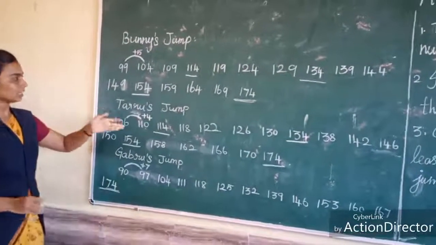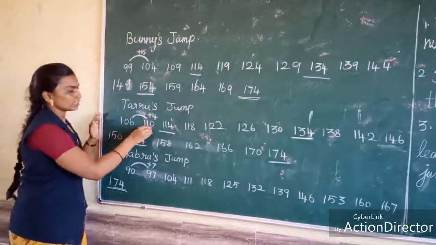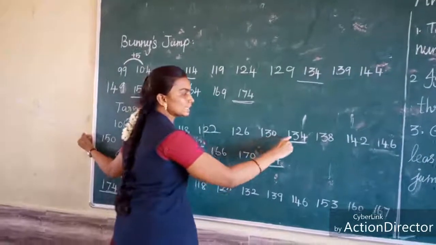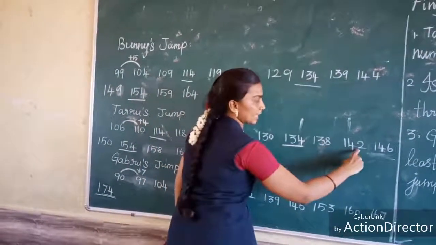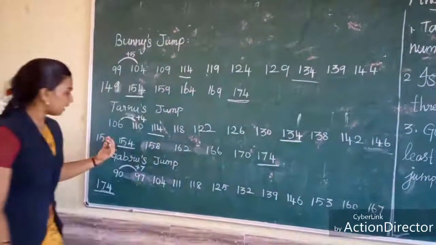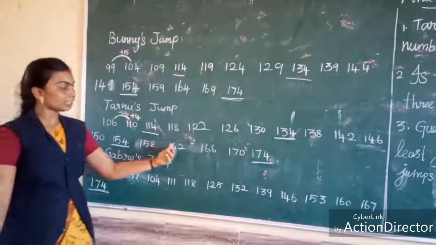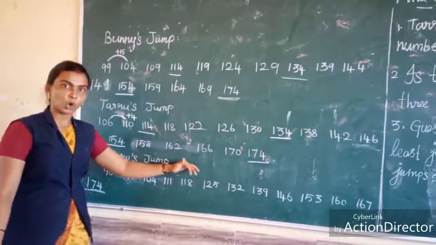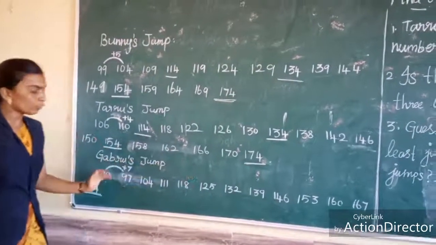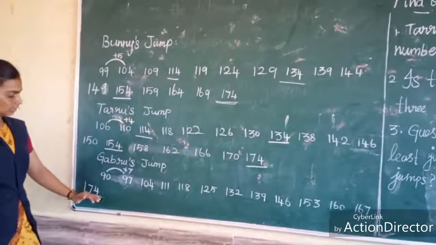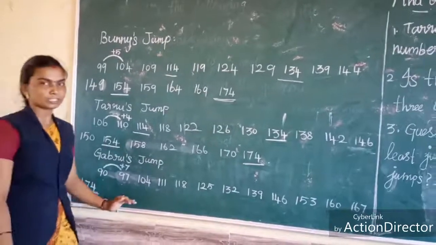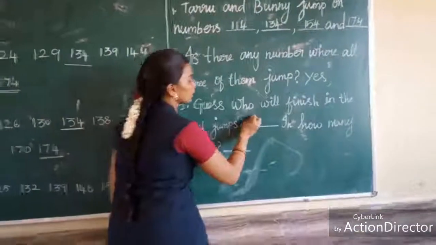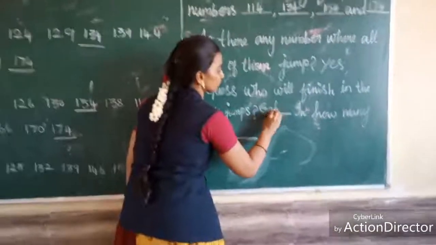Okay. See here, Taru reached. First jump, second, third, fourth, 5, 6, 7, 8, 9, 10, 11, 12, 13, 14, 15, 16, 17. That is more than 12. So who finished in the least? That is Gabru. So here you write Gabru's.